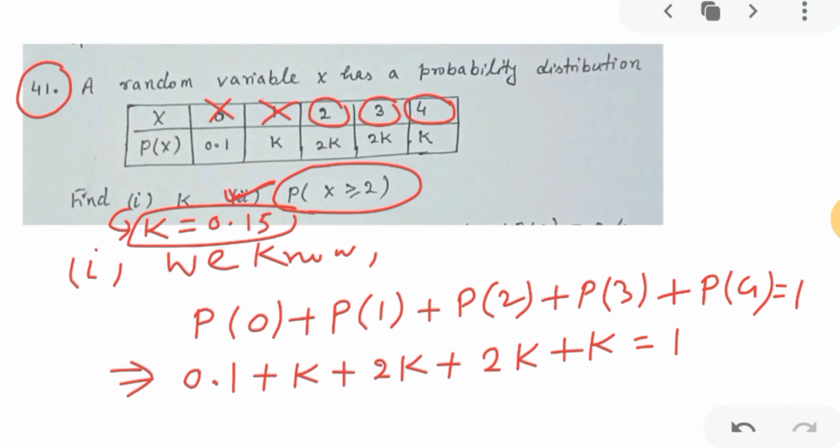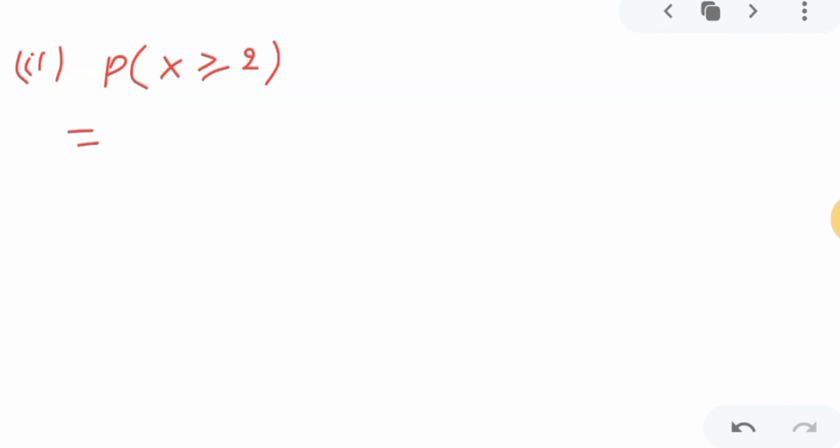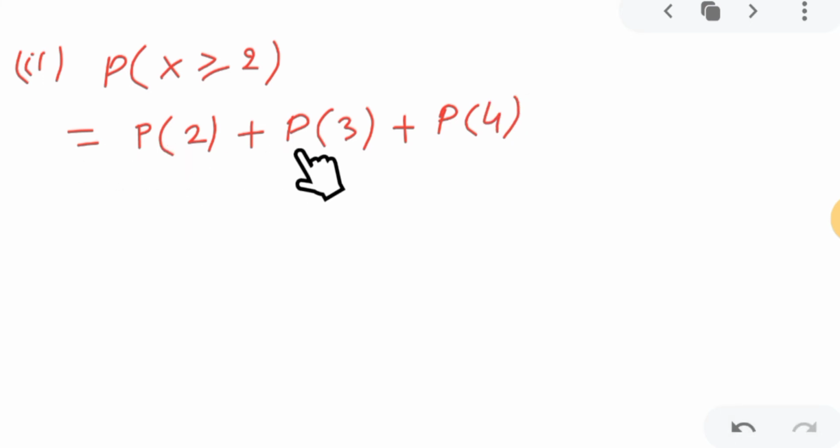So probability of x greater than or equal to 2 I can write as probability of 2, x value will be 2 or 3 or 4. So or means plus, correct? And means multiplication, and or means plus, correct? So either P2 plus P3 plus P4. This will be the total probability of P(x greater than or equal to 2).